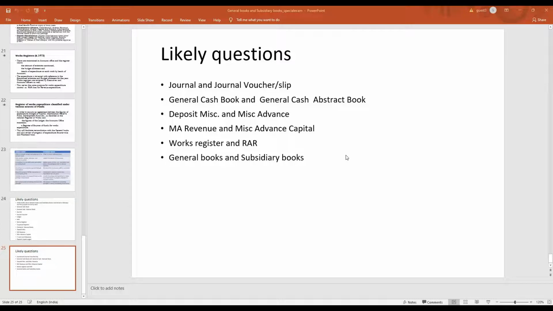Then one more point, suspense registers also. In suspense registers, how much we have given, how much we have recovered, and how much balance is available. This is the main purpose of the commercial principles, where the double entry bookkeeping system is followed in the form of subsidiary books.